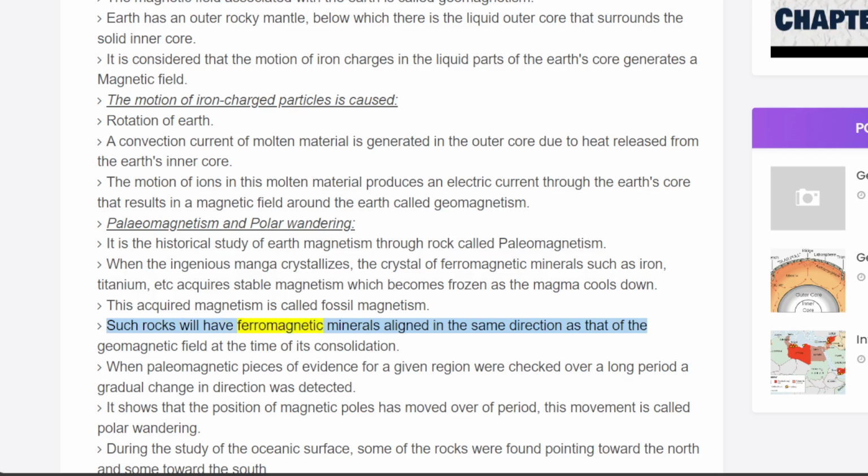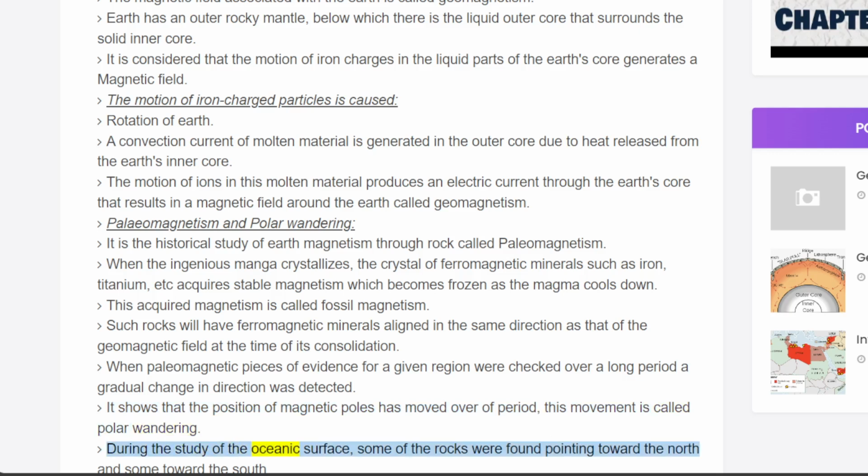Such rocks will have ferromagnetic minerals aligned in the same direction as that of the geomagnetic field at the time of its consolidation. When paleomagnetic evidence for a given region was checked over a long period, a gradual change in direction was detected. It shows that the position of magnetic poles has moved over a period. This movement is called polar wandering.